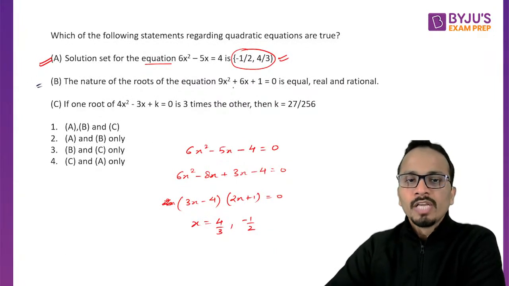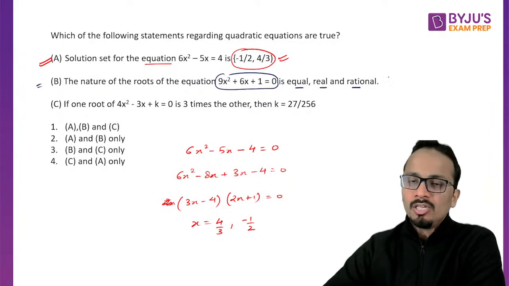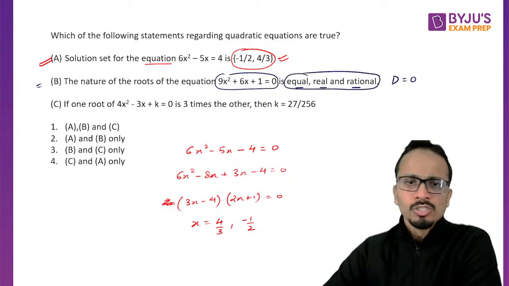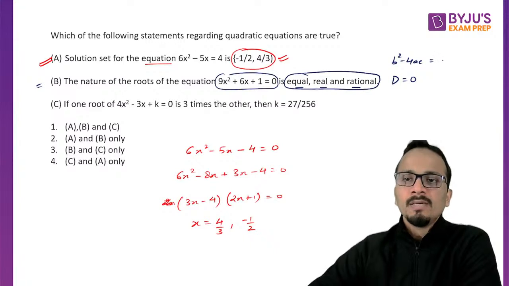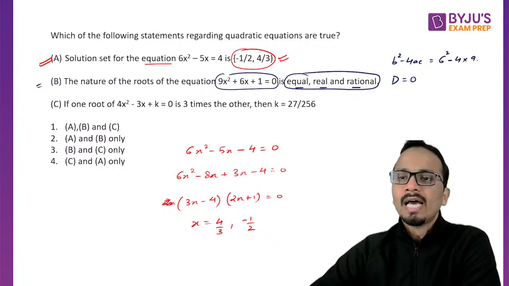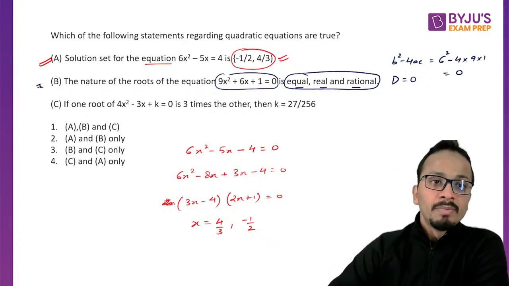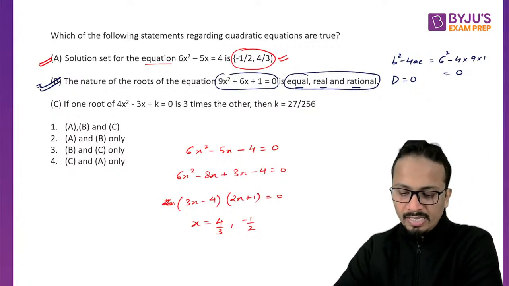The nature of the roots of the equation is equal, real and rational. This happens when discriminant is equal to 0. So this is the condition when discriminant is equal to 0. Just calculate the discriminant. That means b square minus 4ac. So b square is 6 square minus 4 into 9 into 1. And yes, this is coming out to be 0. So statement B is also correct. Okay, fine. Am I clear?